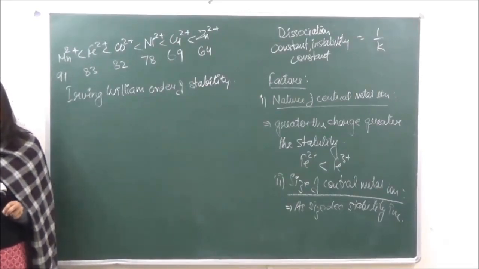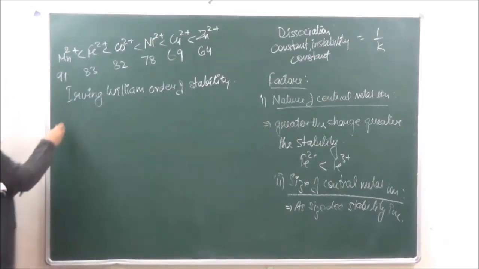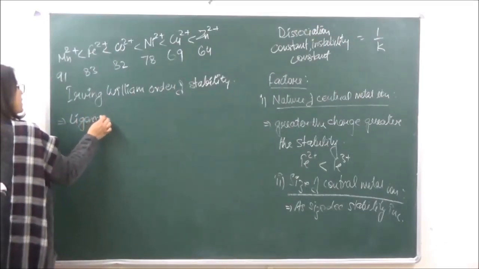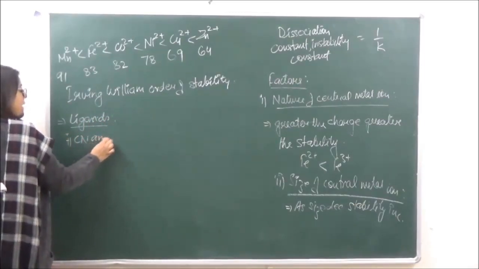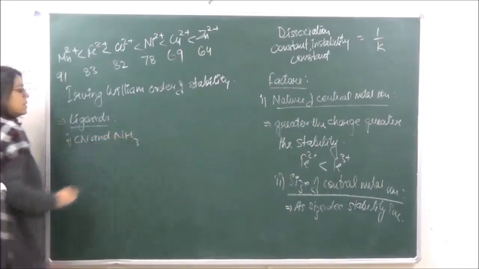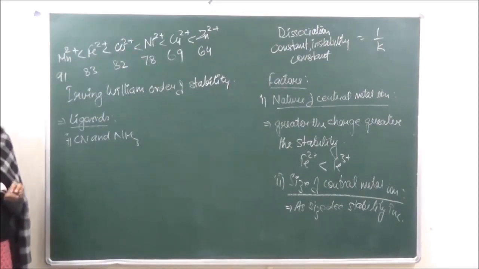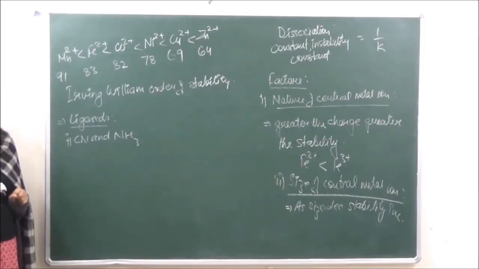When we are talking of ligands, it is seen, number one, that cyano and NH3, cyano and amine, are going to be far more stable than those of halide ions. So it means that the strong field ligands are going to form stable coordinate complexes.